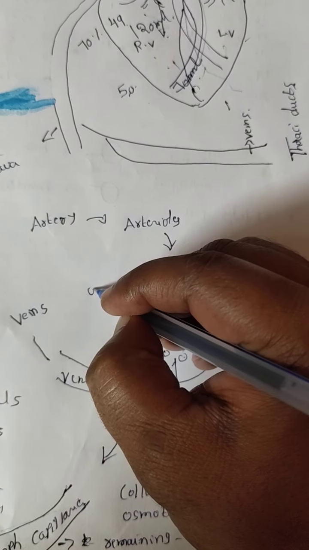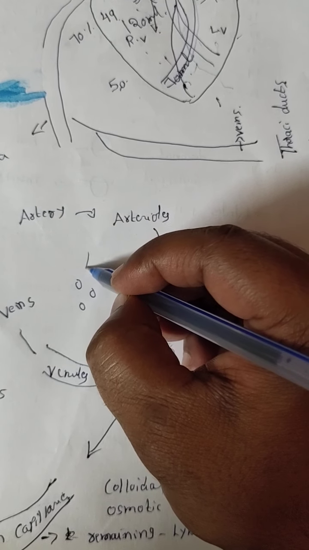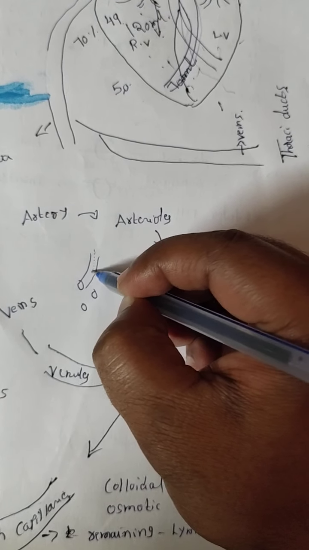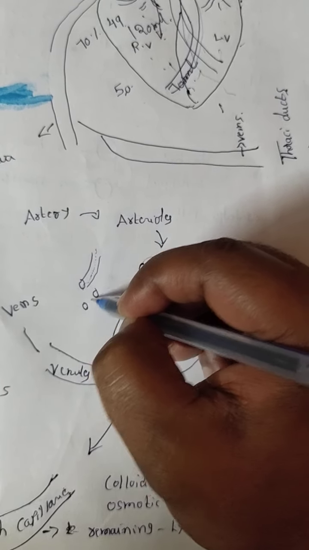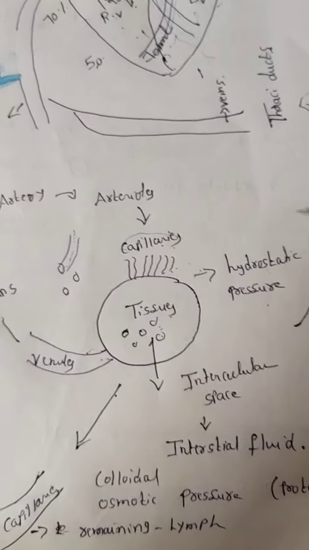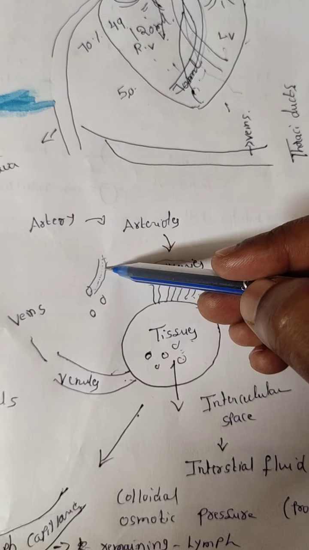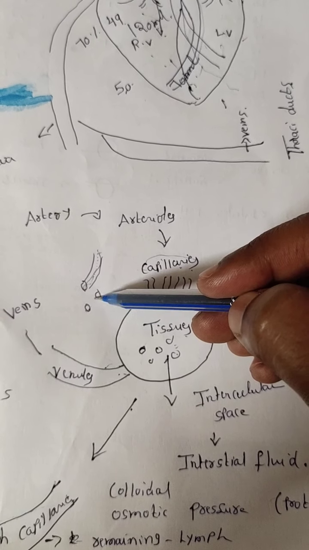Now see, this one is the cells, this one is the capillary. Through hydrostatic pressure the blood enters the cells and tissues. But due to this pressure, not all the blood is able to enter the cells and tissues.